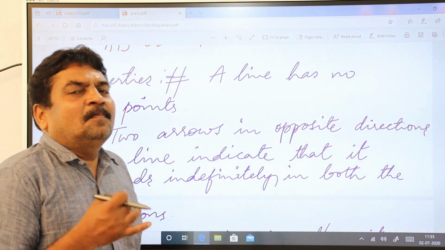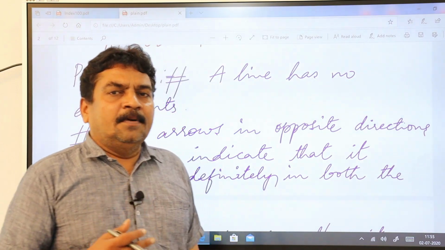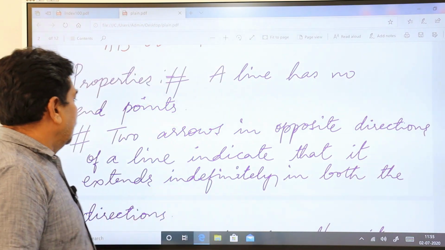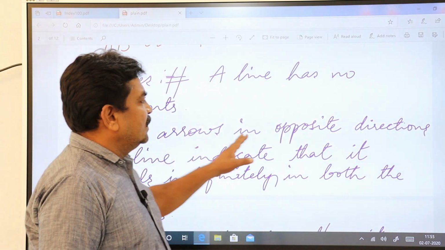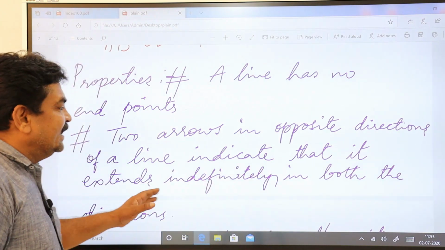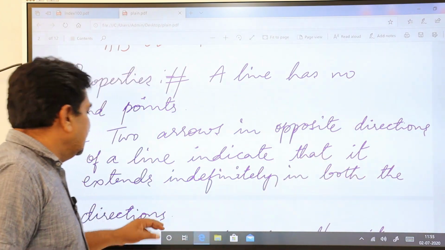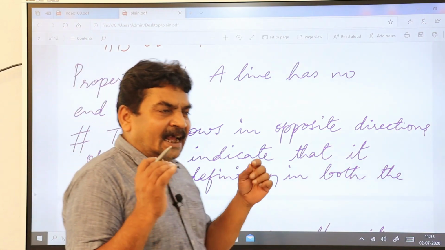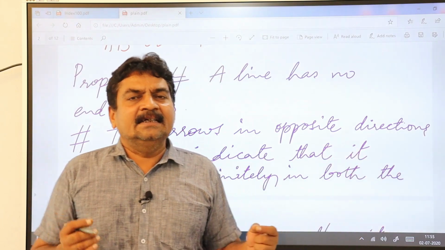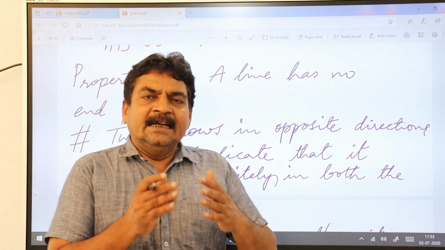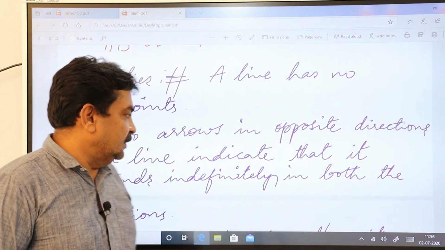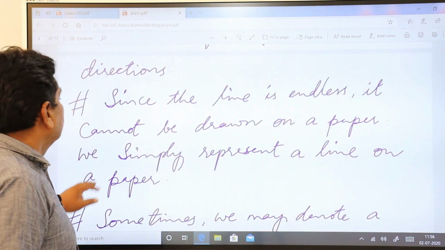A line is only used to represent on a plain paper. We cannot draw a line, we can only represent a line. Remember that. Two arrows in opposite directions of a line indicate that it extends indefinitely in both directions.